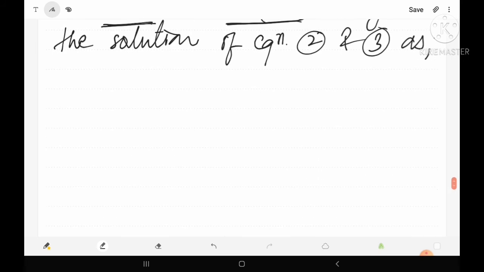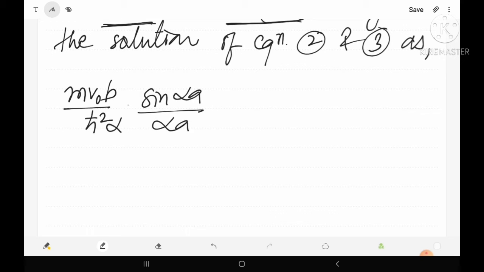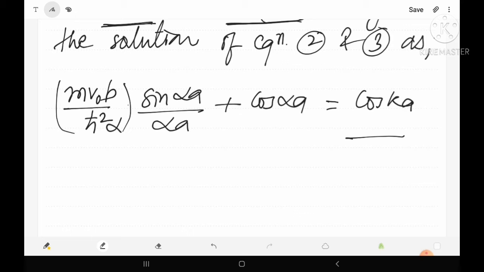Then we have this type of solution: (m V₀ b/ħ² α) sin αa + cos αa = cos ka. Suppose this is equation number 4.